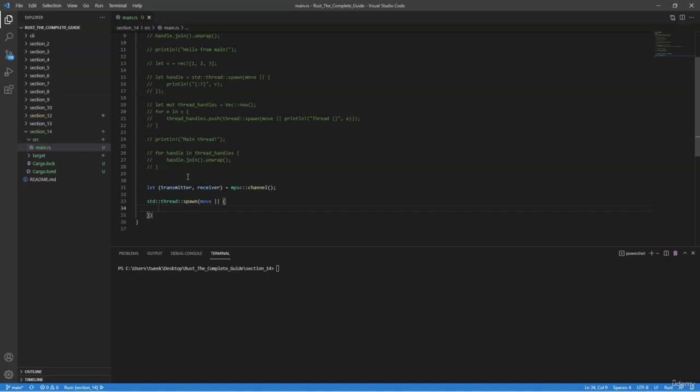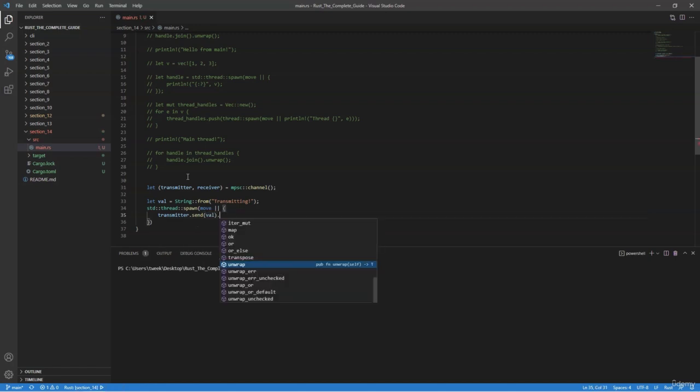Now we can spawn a thread, and we want to pass in a value, so we'll say let val equals String::from("transmitting"). And now we can say transmitter.send, we want to send the string, and then it returns a result, so we need to unwrap it.